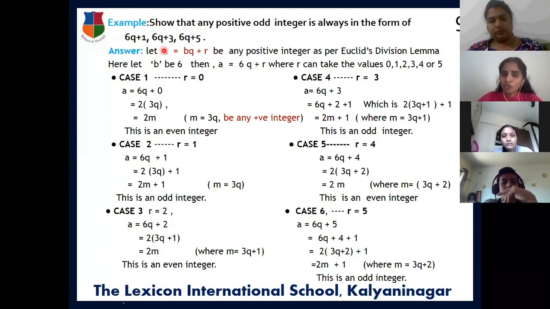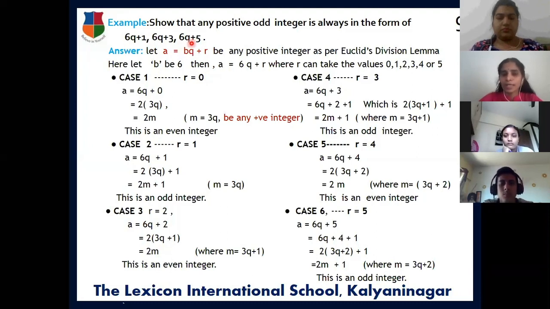So any positive integer can be represented in the form 6q plus 0, 6q plus 1, 6q plus 2, 6q plus 3, 6q plus 4, and 6q plus 5. Any positive number can be represented in one of these 6 cases. And we have to prove that any positive odd integer is always in the form of 6q plus 1, 6q plus 3, or 6q plus 5.